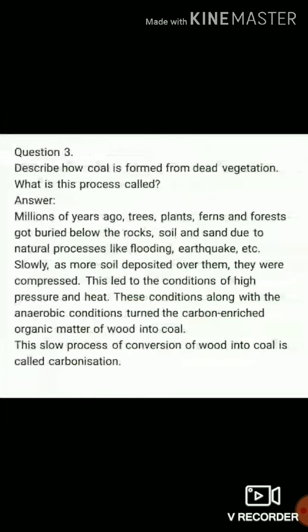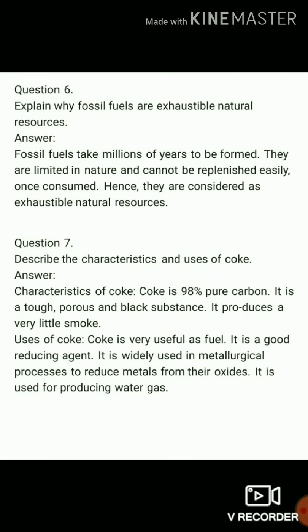Okay. Now question number 6. Explain why fossil fuels are exhaustible natural resource. So fossil fuels take millions of years to be formed. They are limited in nature and cannot be replenished easily once consumed. Hence they are considered as exhaustible natural resources.